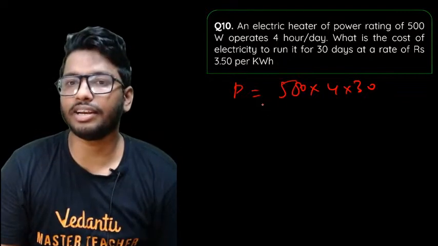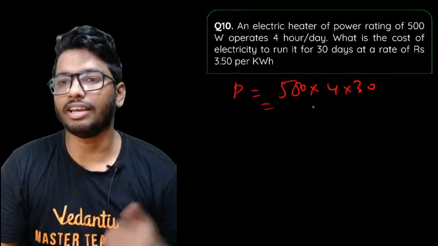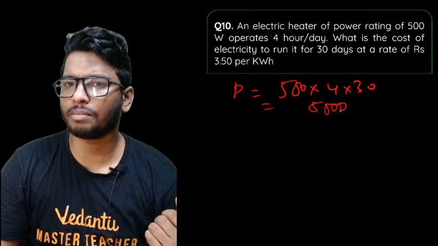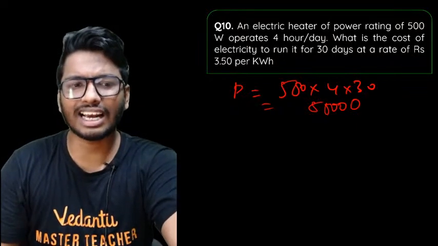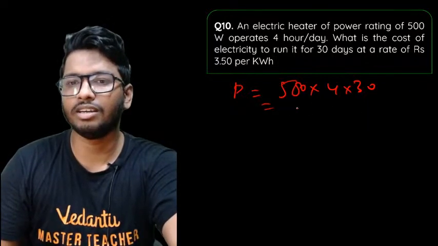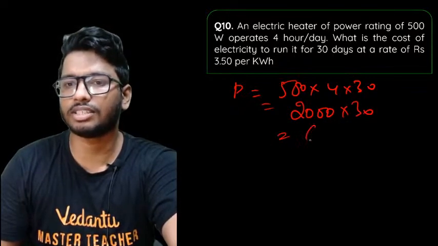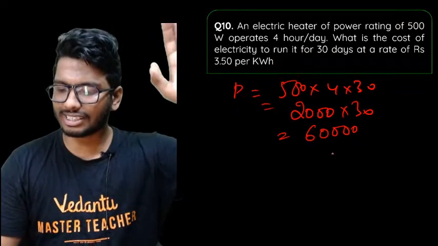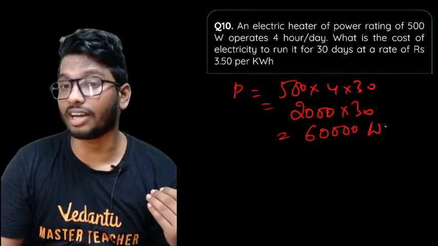So whatever value you get, 5 4s are 20, so 2000 into 30. So that's 3 2s are 6. You'll get it as 60,000. Everyone got 60,000? Yeah, 60,000 you got. So that is the total power consumption. That is in watt hour.